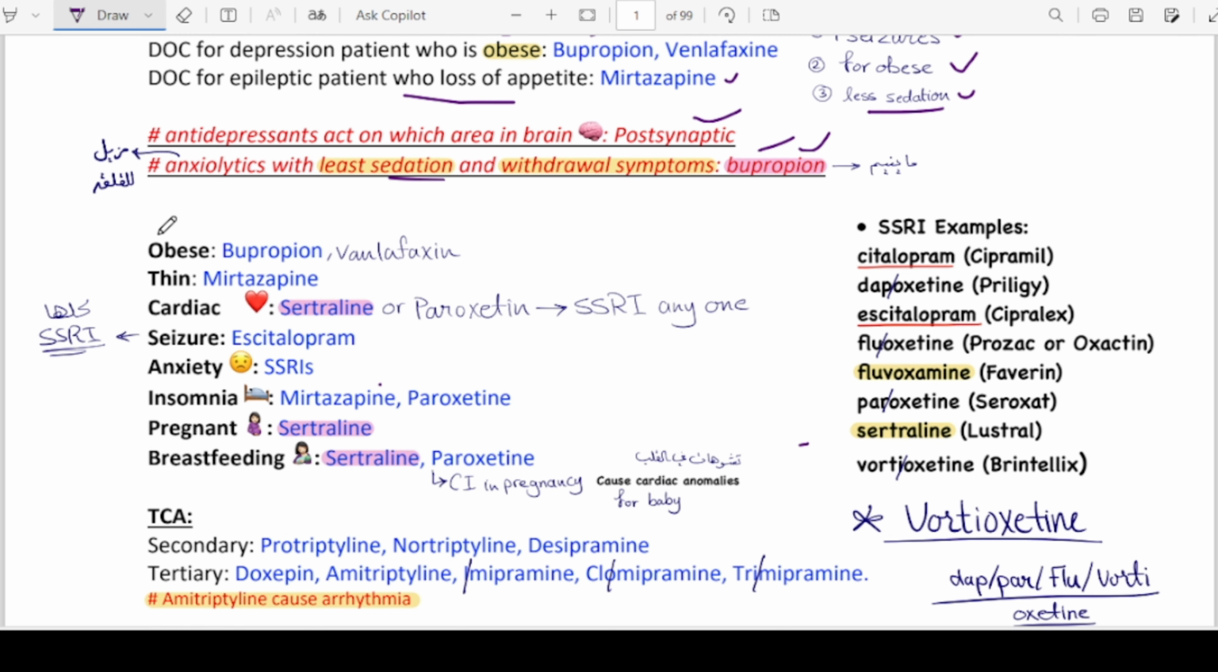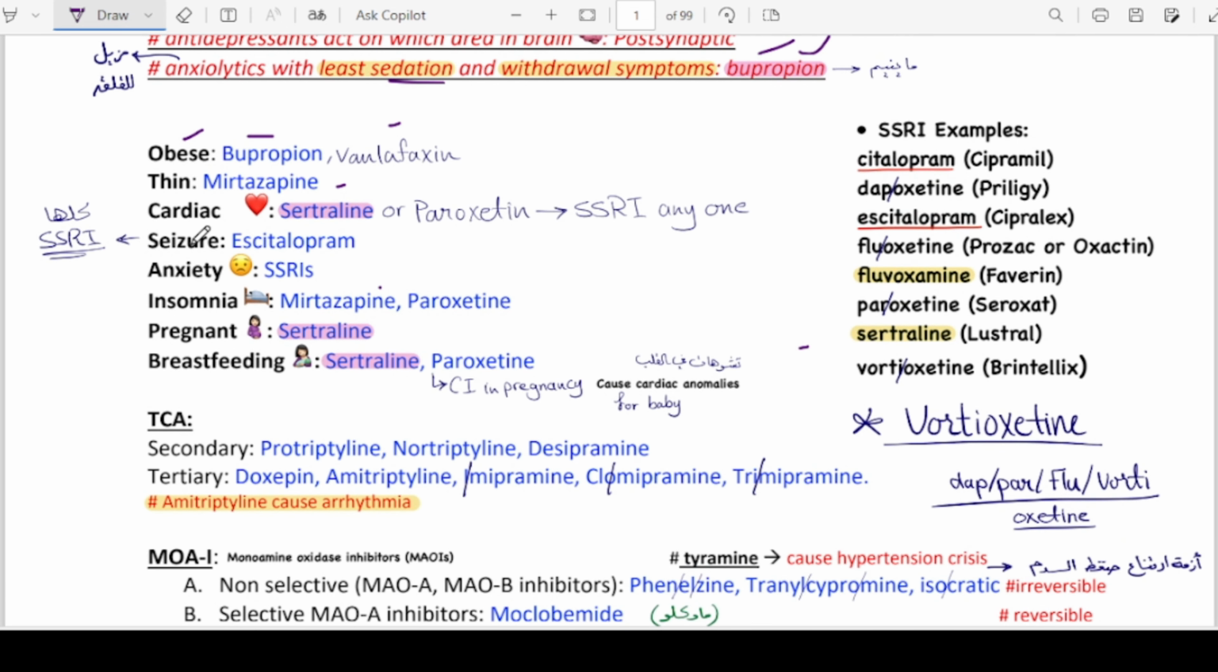What if a patient is obese? You give the patient bupropion or venlafaxine. If a patient is thin or facing anorexia or loss of appetite, mirtazapine should be given. And for a cardiac patient who is facing depression, we should give sertraline or paroxetine, and both of them belong to SSRIs, and SSRIs are safe in cardiac patients.